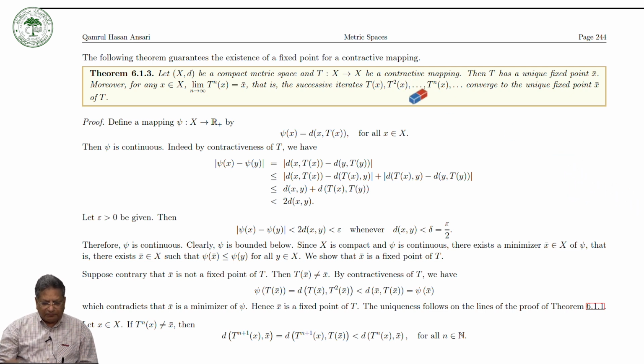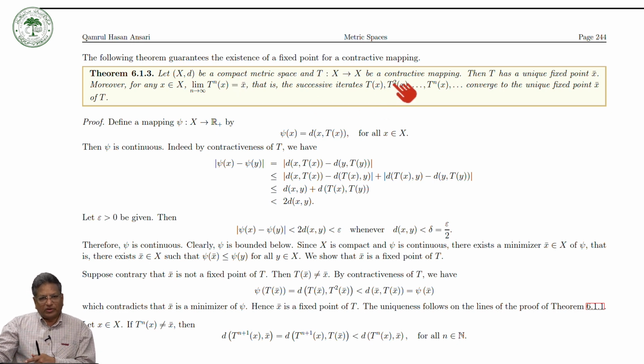But if we add something more, instead of complete, if we take X to be a compact metric space, as we have seen, every compact metric space is sequentially compact and every sequentially compact metric space is complete. So compactness implies completeness.